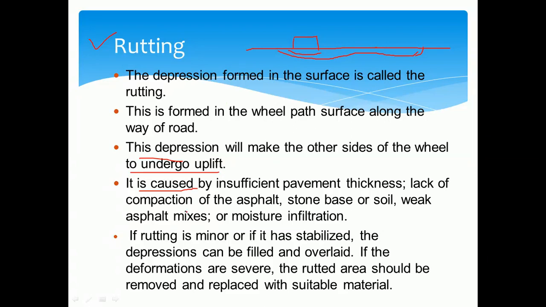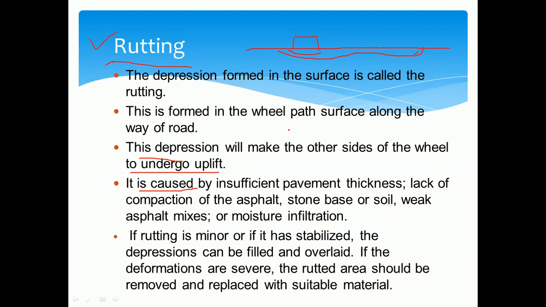If there is a lack of compaction of the asphalt layer, or the base courses, or the subgrade, then it leads to rutting. And also moisture infiltration. Because of the infiltration of water, because of improper drainage conditions, we can observe ruttings on the road surface.